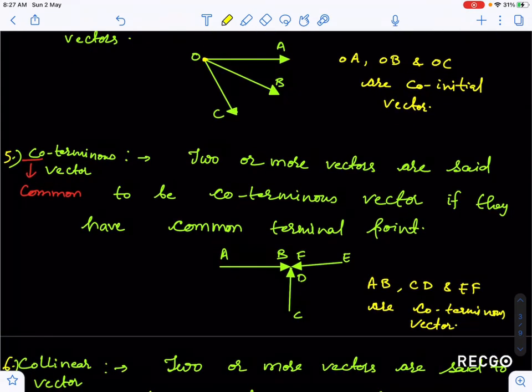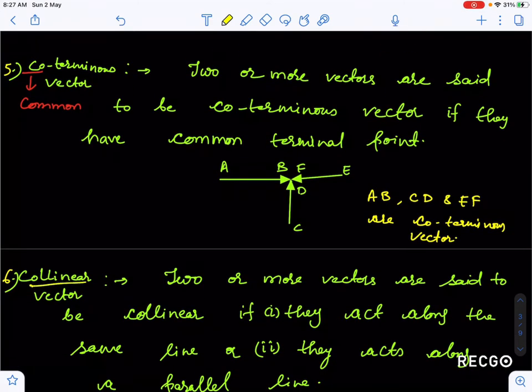Up to this point we have discussed like vectors, same sense of direction; unlike vectors, opposite sense of direction; equal vectors, magnitude and direction both the same; co-initial vectors, where co means common and the initial point is the same; and coterminous vectors, where the final or terminal point is the same.